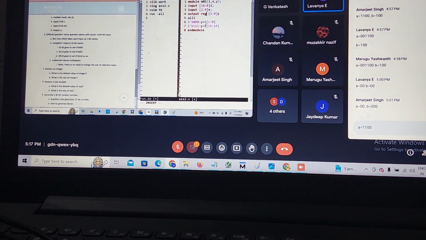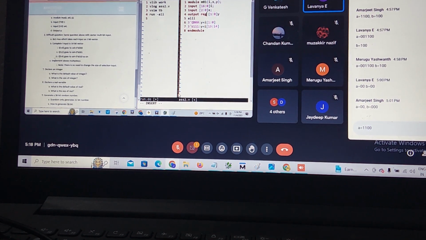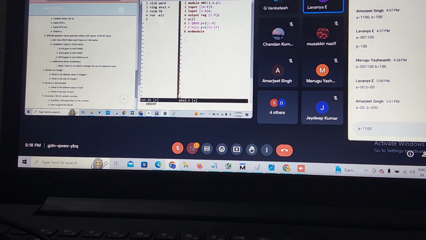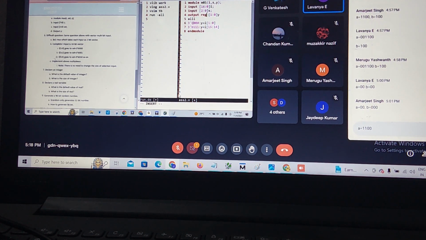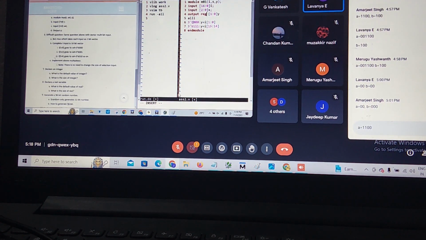But in the question they've asked the input should be only 2-bit, means the input should be only 2 bits, right? That's the question, right? Which line have you got? Let me know. In the 6th line, if they are telling input should be only two, so there cannot be 3 bits as input, right? It should be only 00 or something like that.